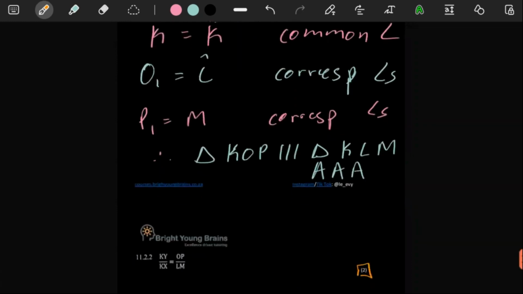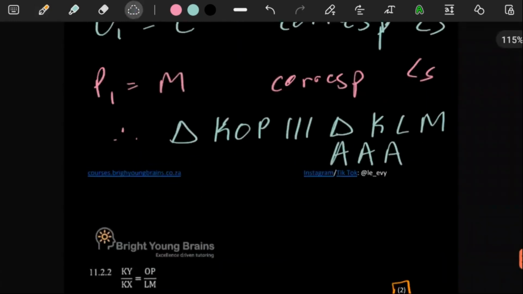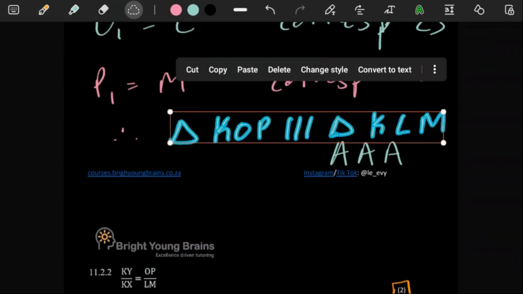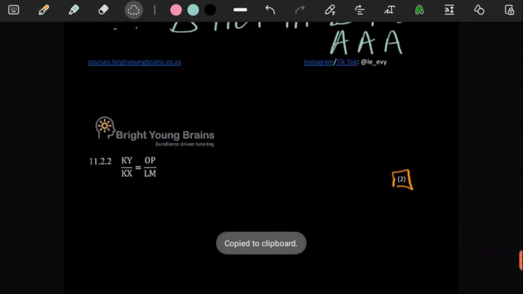So from the previous question, just because we know that these are similar, we can write out 3 expressions because of the proportionality theorem. So let's start there.